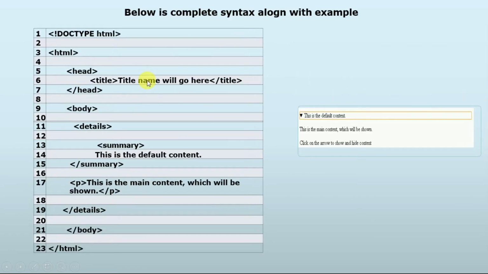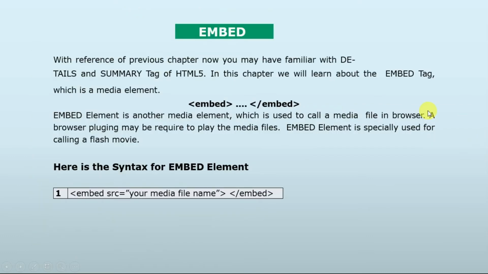So here is a brief example: title inside the body, details, summary, this is the default content, summary close, paragraph is here, and details close. So here this is the default content. It will look like this when we use a web browser.